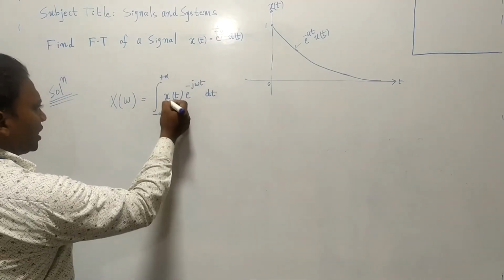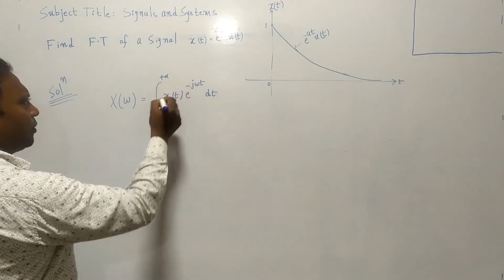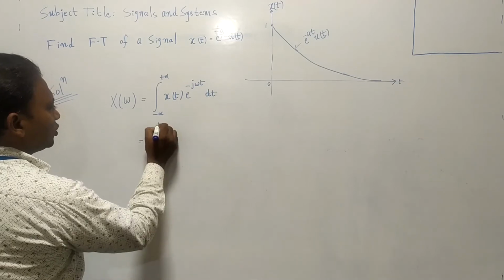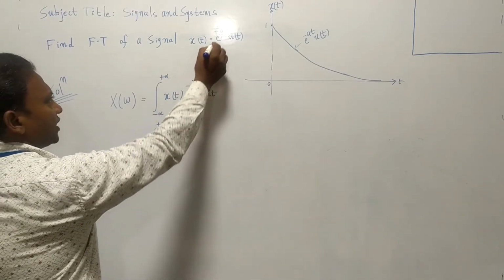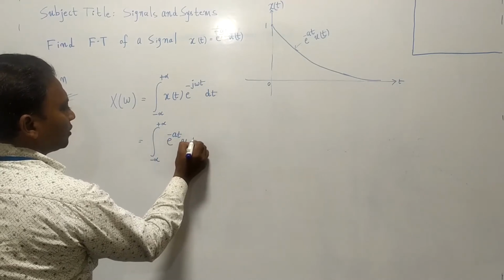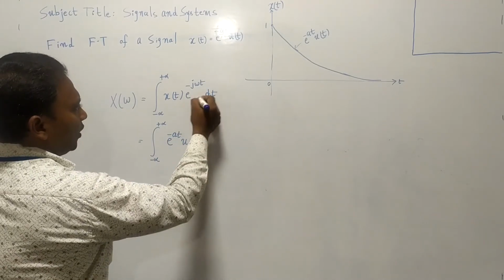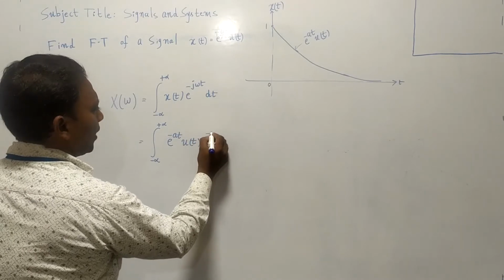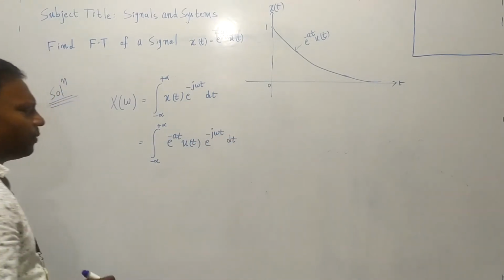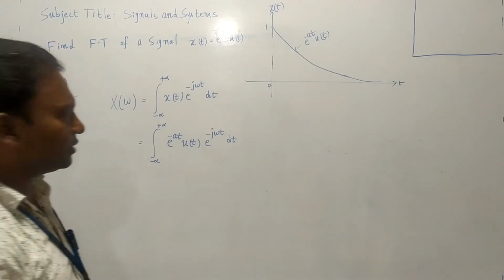So I will write it in the place of x(t). Integral from minus infinity to plus infinity, in the place of x(t) you write e power minus at u(t), and the other term is e power minus j omega t dt.